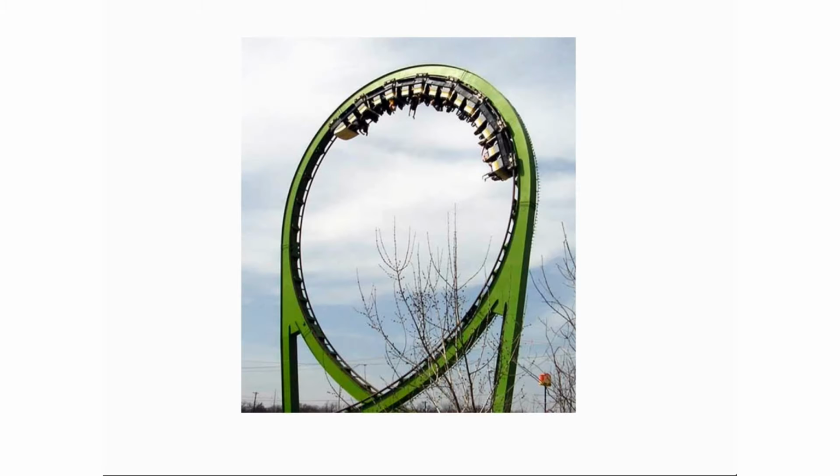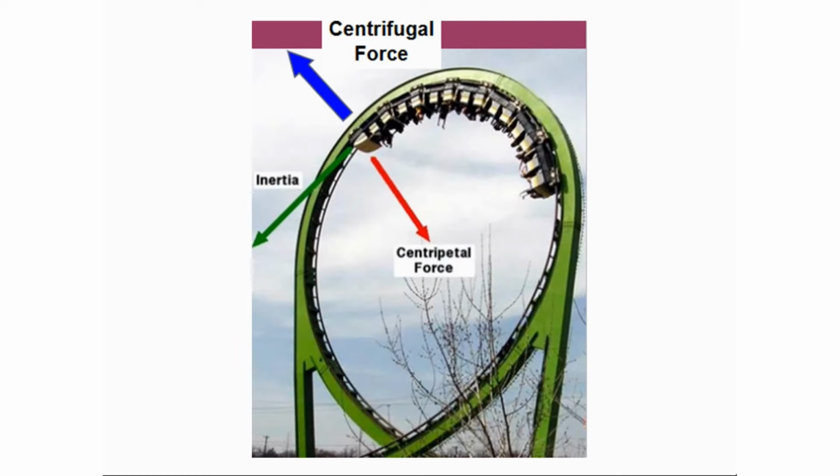Here is one more example, of a roller coaster. When the cart of a roller coaster moves in a loop, the centripetal force is provided by the gravitational force, or you can say the weight of the cart. Centrifugal force is directly proportional to the square of the velocity. Hence, to prevent the cart from falling, the velocity of the cart is maintained high enough to provide the required centrifugal force.